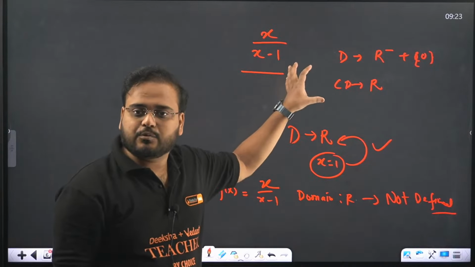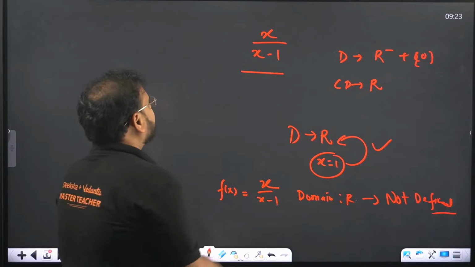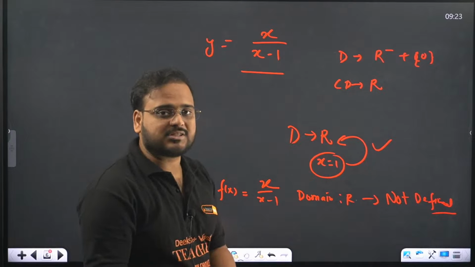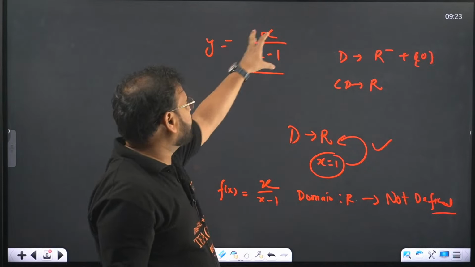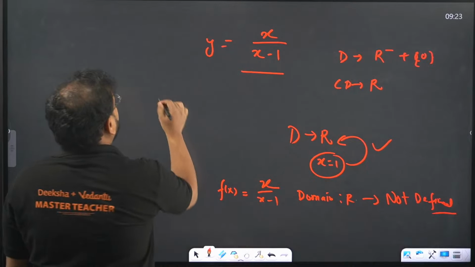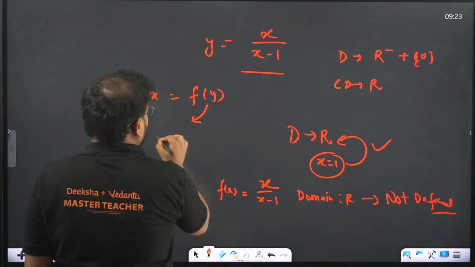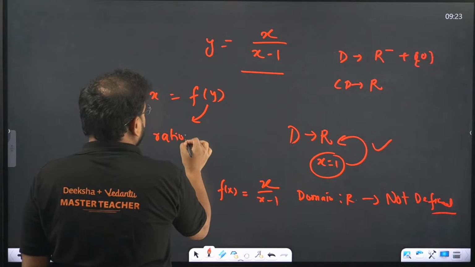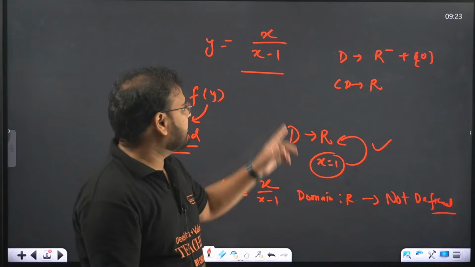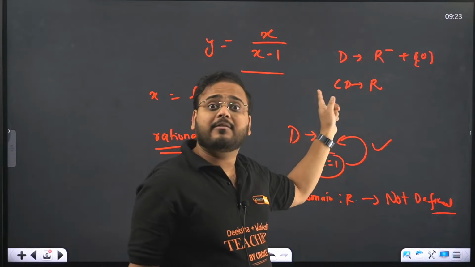So this is the trick to understand this question. What about onto function, sir? For onto function, think about it. If you are taking over here y, then if you solve this equation, because y equal to x upon x minus 1 is a rational function, even x equals to some function of y, this will also come as rational only, sir. And for rational function, there is a good chance that there will be some type of restriction in the y, but in the question that they've given, there's no restriction only.